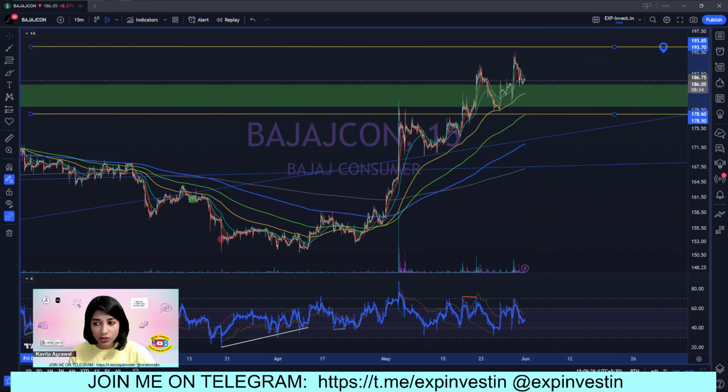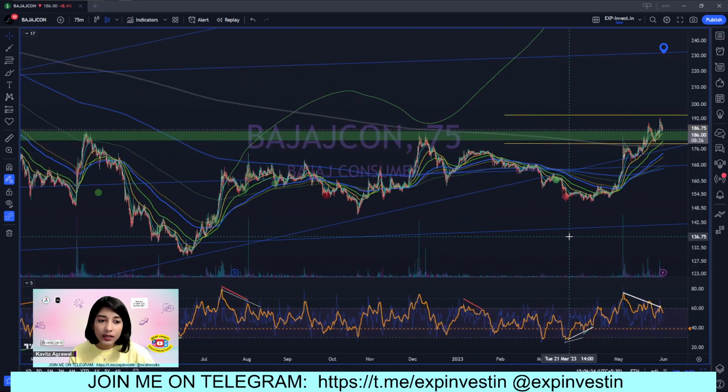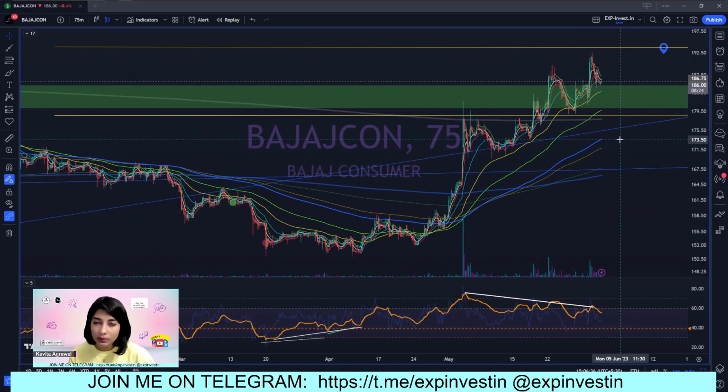So that was Bajaj Consumers for Manohar Ji. So he wants to add more, right? So Manohar Ji, not a good idea to add more right now. Just wait for the stock to maybe come down to the level of 170, 175.